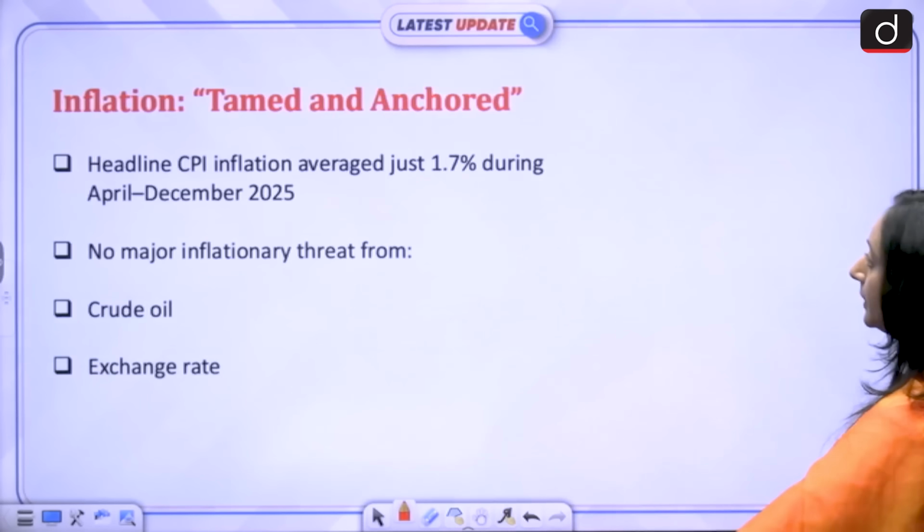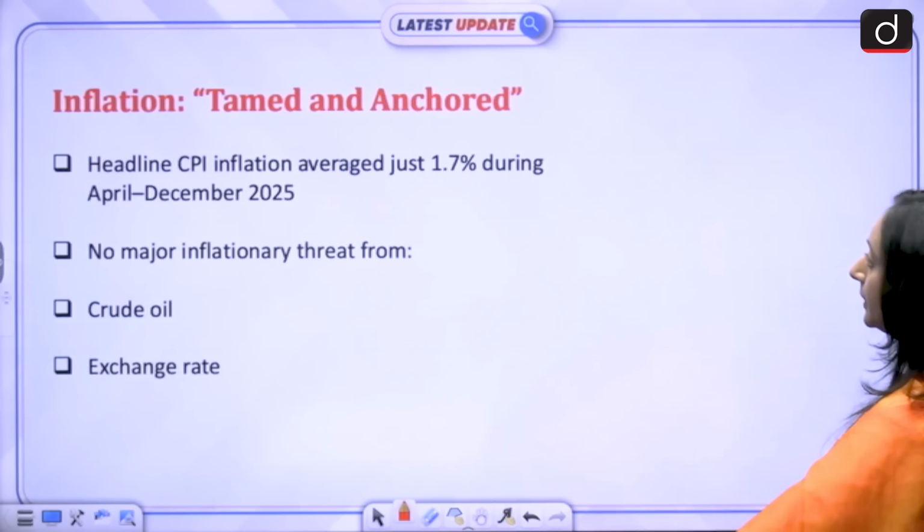And there is no major inflationary threat right now for India from crude oil and exchange rate. Globally, crude oil prices have been lower, and there's no major global supply shock in terms of crude oil at the moment. So things are under control. The exchange rate is also not going to cause a lot of inflationary pressure on us. Right now we are seeing a depreciation of the rupee, but it is going to help our exports. So the overall situation is that we're not going to suffer huge inflationary risks from any crude oil shock or exchange rate shock. There's a lot of data, but this data is important, and more than the data, the trend is important.